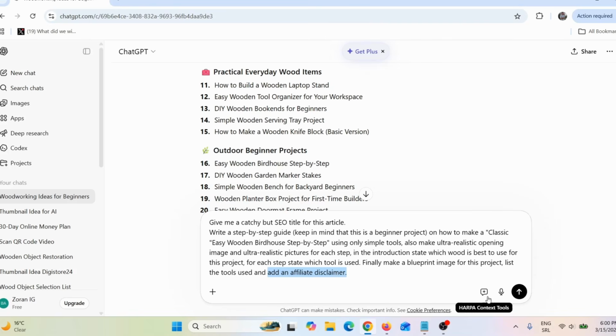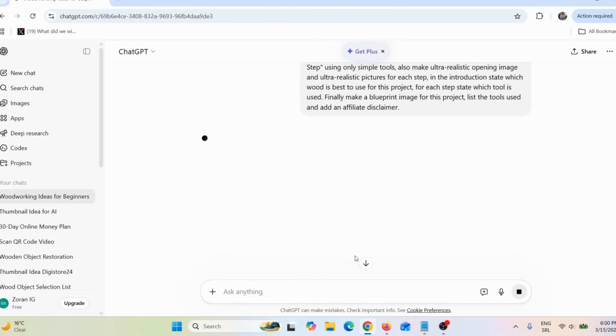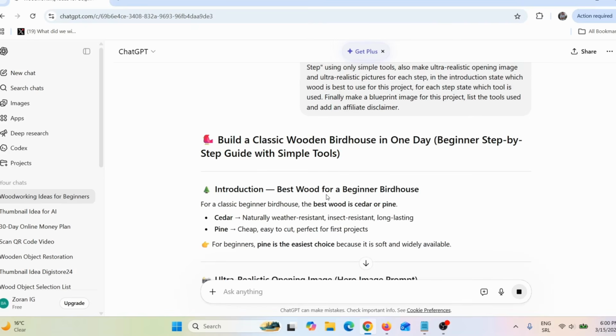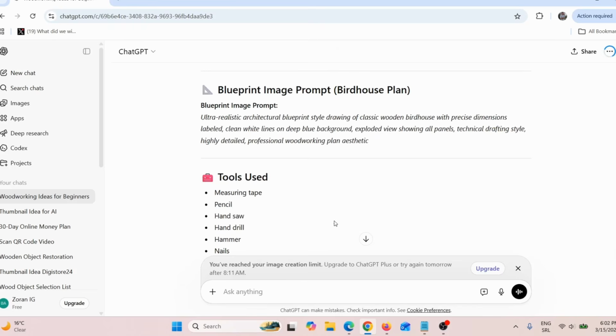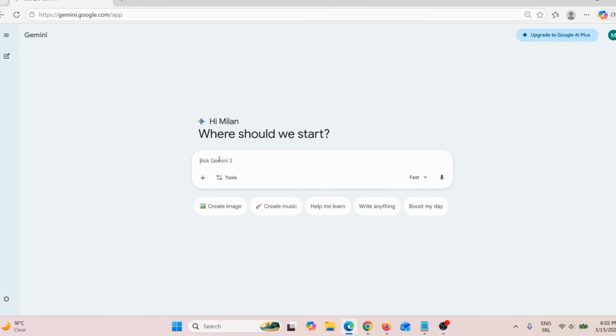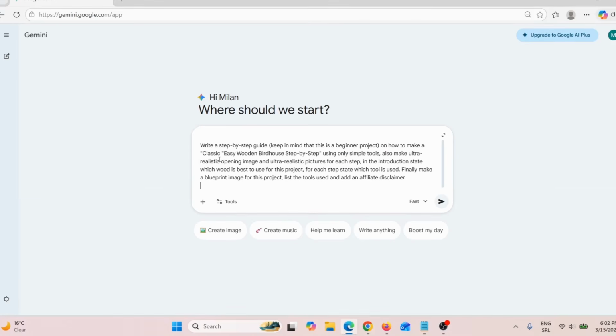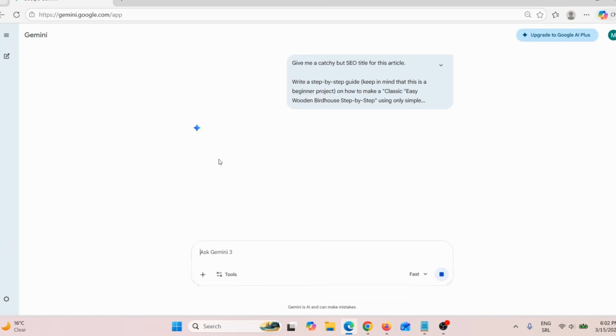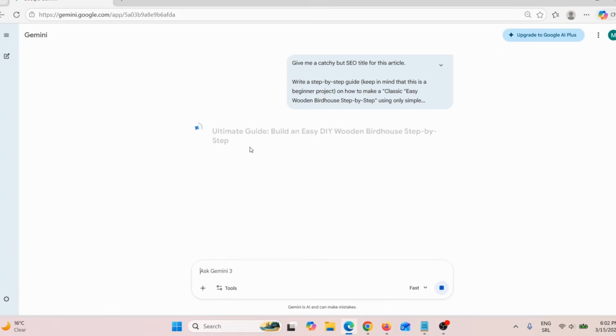So now all I have to do is just click here on enter, and now ChatGPT will write this article for me, and also it will create these images for me. Also, what you can do, you can use Google Gemini to create these images. Sometimes, not just sometimes, Google Nano Banana usually gives me better results. So let's see what Google Gemini will actually give me. So I will simply come here on Google Gemini, paste my prompt here, and then simply press enter. Let's just see what Google Gemini will give me.